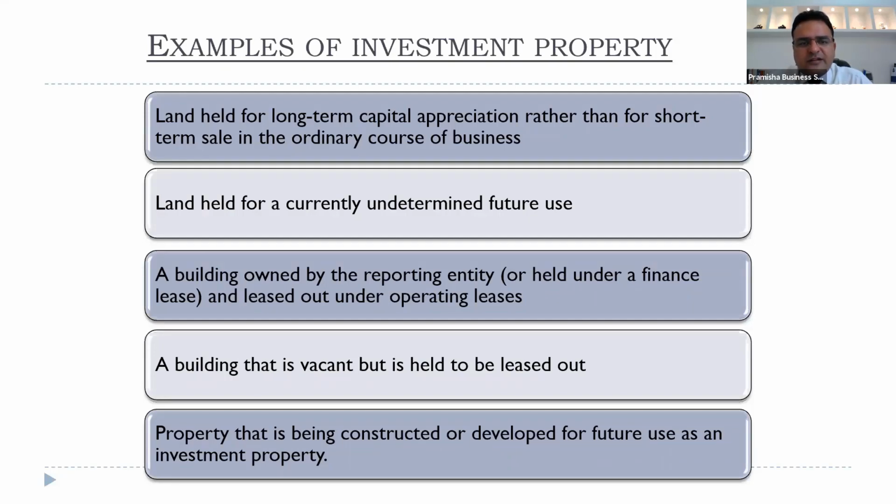But the costing principles are governed by IS 16, because they do not wish to repeat what all costs should be included, what should be excluded, and how self-constructed assets are going to be valued. All the guidance is given in IS 16 property, plant and equipment. Since they are not repeating it in IS 40, we will simply follow the principles of IS 16 till the asset is ready. Any questions in this?